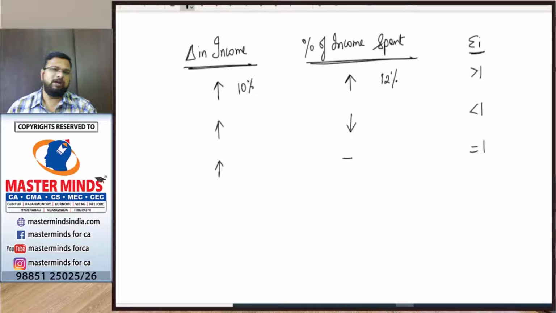If the income increases 10%, but the percentage of income spent decreases, earlier we were spending 10%, now we are spending only 5%, then the income elasticity value will be less than 1. Let me explain it in a much clearer way.